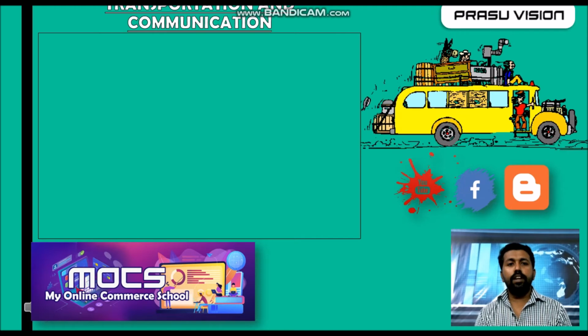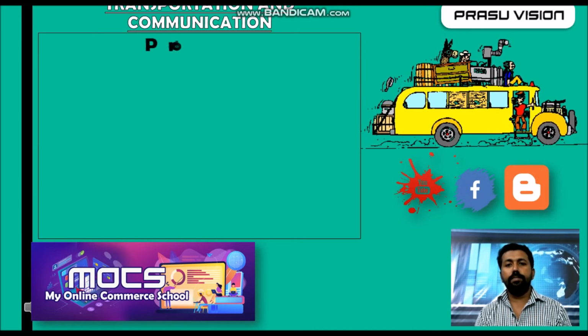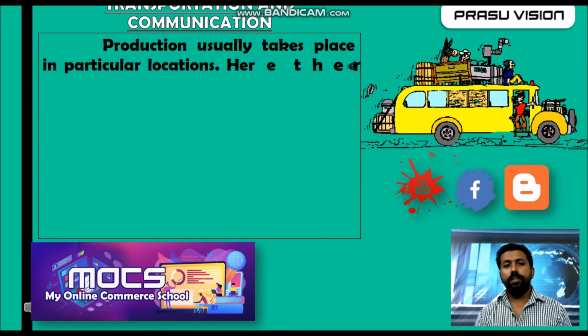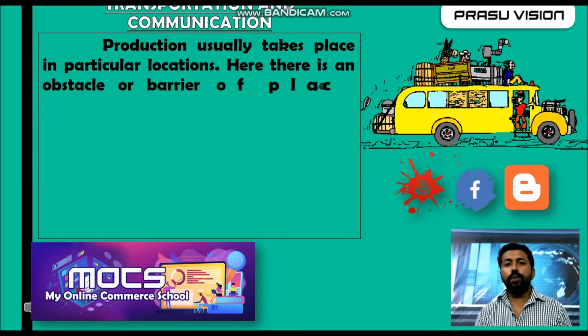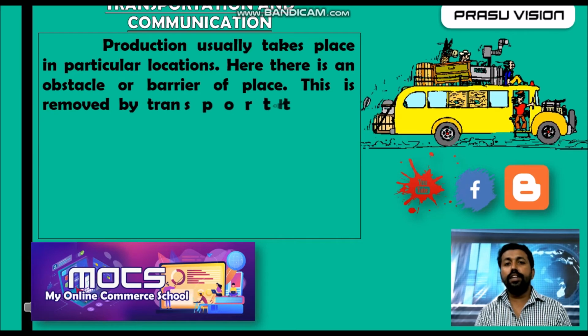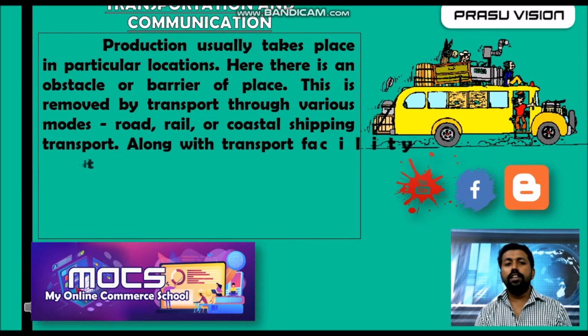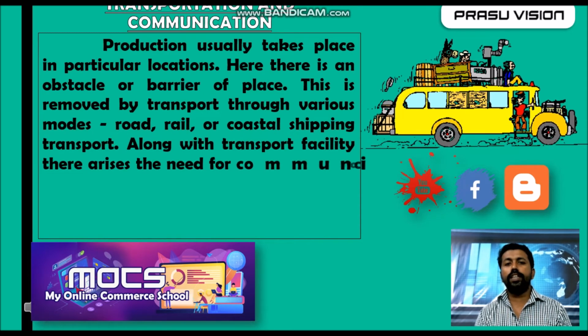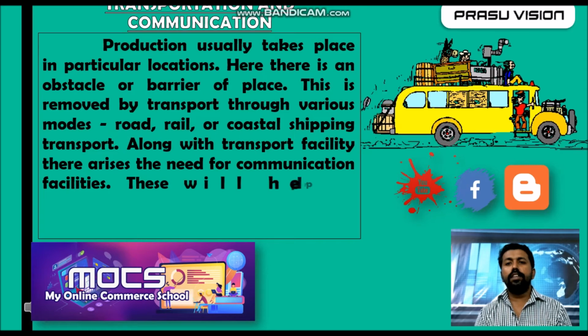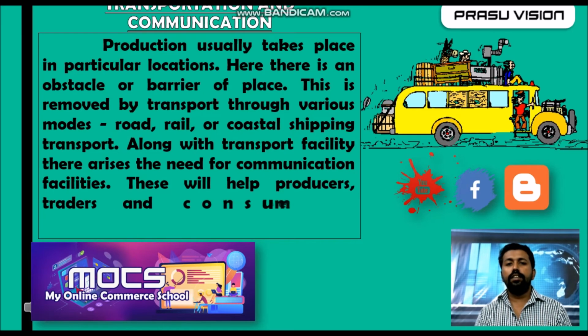So you know very well, transportation and communication help the easy flow of goods from different areas. Transportation helps the physical movement of goods. Communication helps the easy flow of information. Only due to the support of road, rail and coastal transportation, we are getting multiple products from different parts of the world.